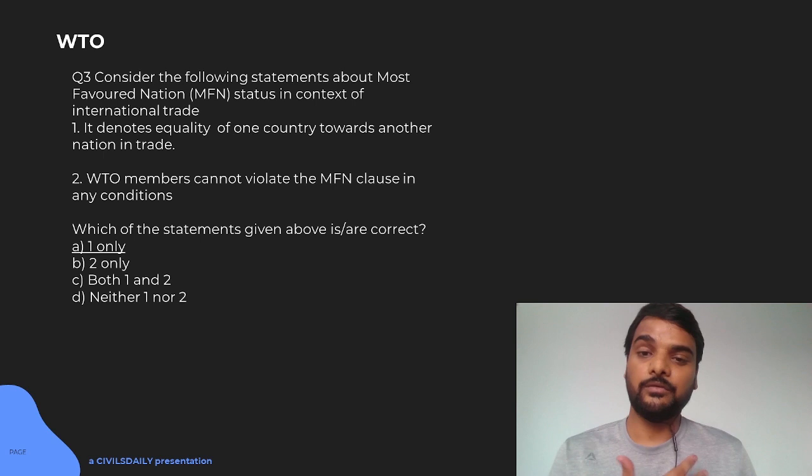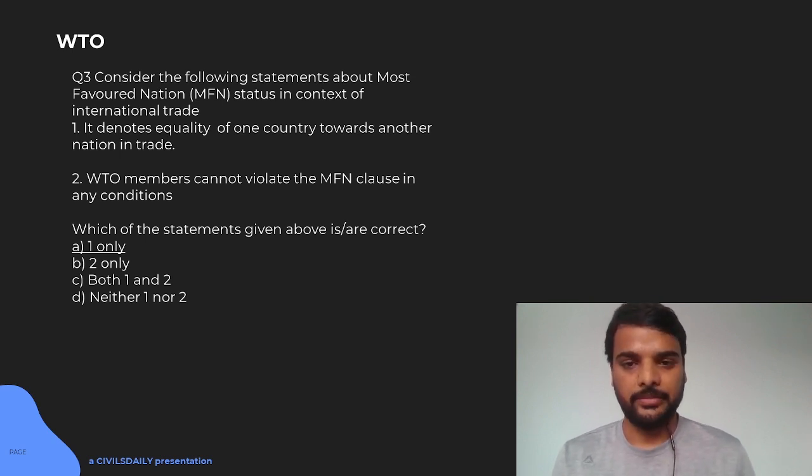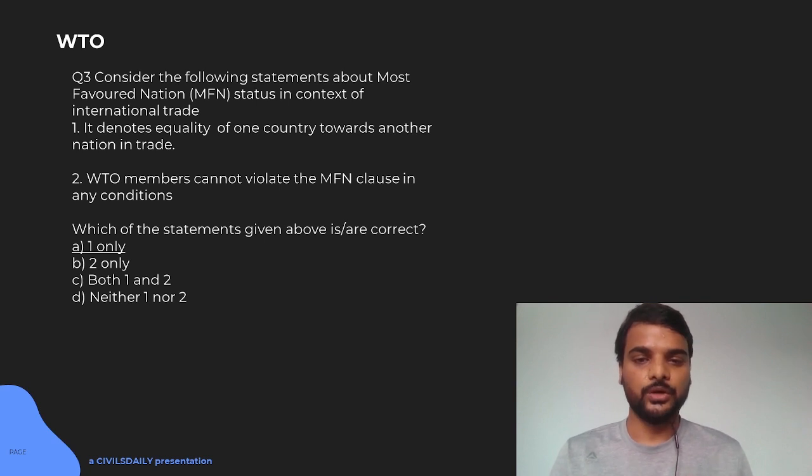And what happens when you do not have the MFN clause? It means that you can discriminate between two of your neighbors or two of your foreign trade partners, such as Pakistan or Bangladesh. You will give more access, more reduced tariff, to your favorite country, but not to the other.